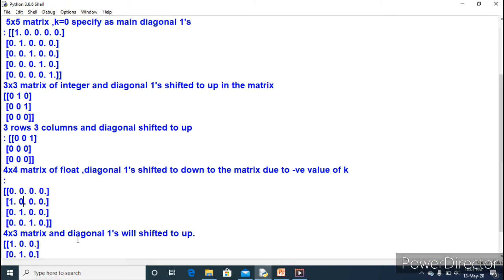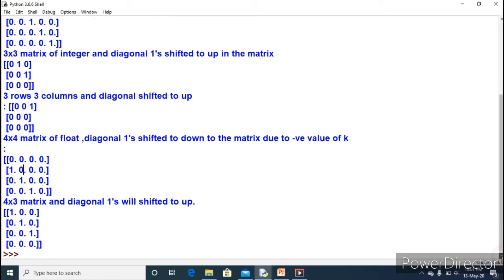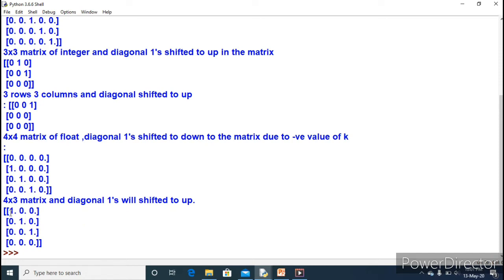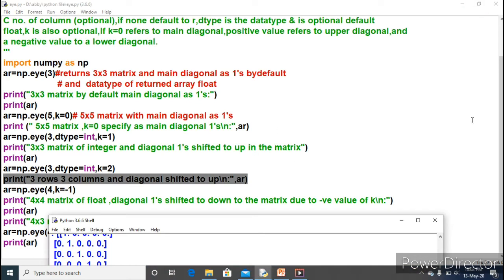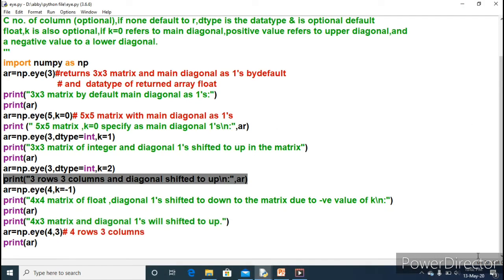A 4 into 3 matrix, and the diagonal ones will shift to here. Actually this won't come as an output. Diagonal 1 shifted up shouldn't be coming. Just make a modification over here. For the 4 into 3 matrix, only this much is required to be written.